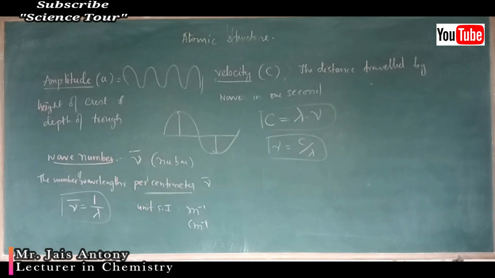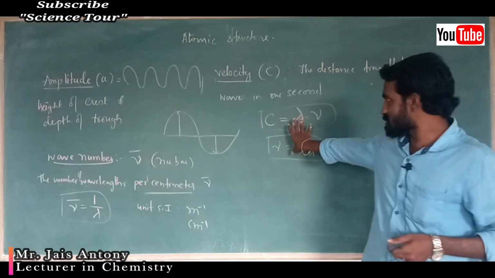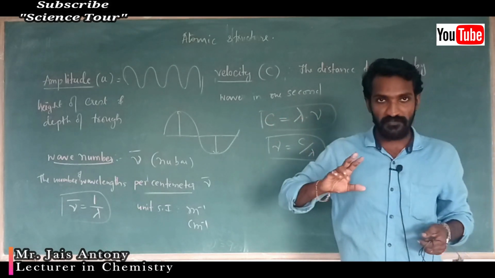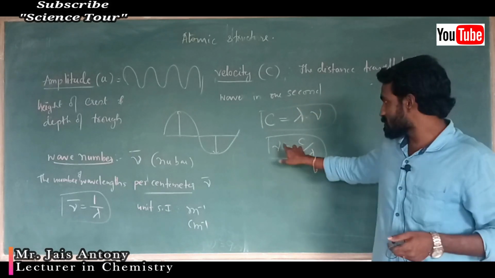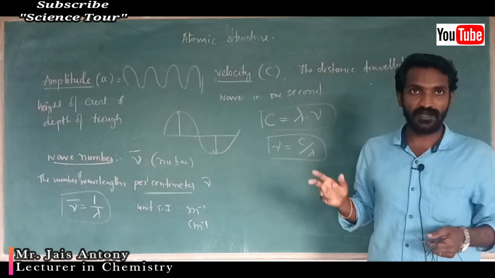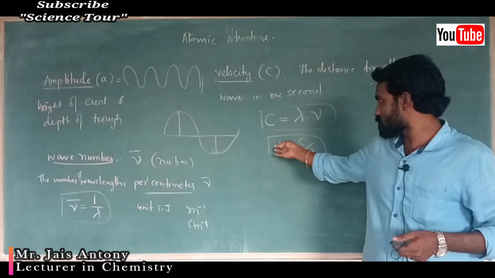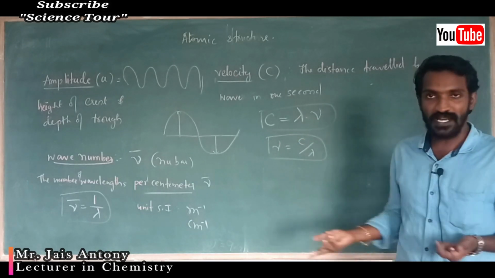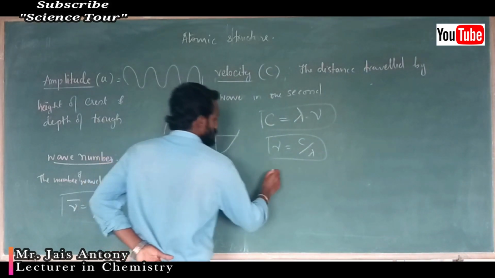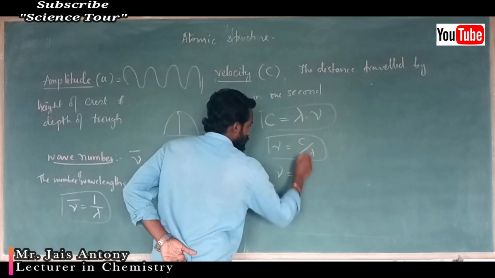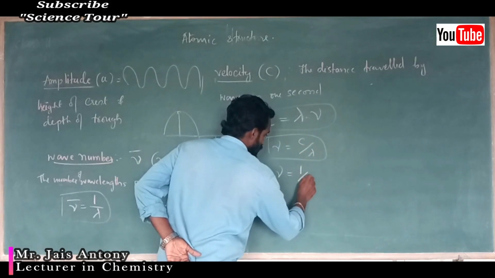Okay, my dear students, as I already explained, this is the formula, the relationship between velocity, frequency, and wavelength. I just rearranged this one. This frequency you take this side and it becomes c by lambda, means velocity divided by wavelength. The same I can write like this: 1 by lambda into c.